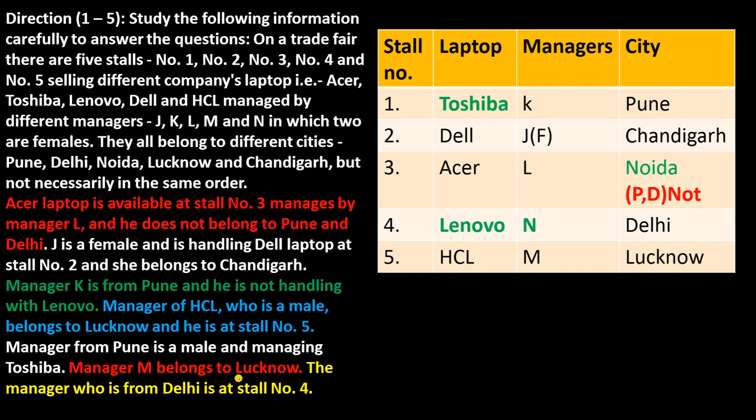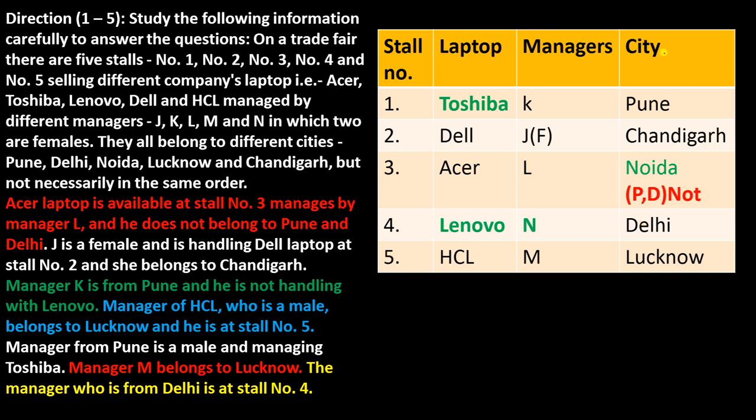Manager M belongs to Lucknow. So you know the city, Lucknow, so you have to write the name of the manager, that is M. Now last line, the manager who is from Delhi is at stall number 4. Okay, so this one is left. So here you have to write the name of the stall, that is Delhi.